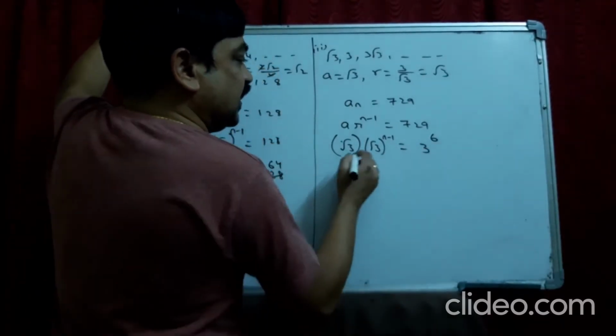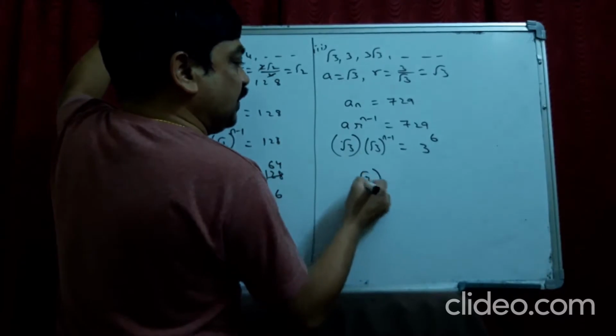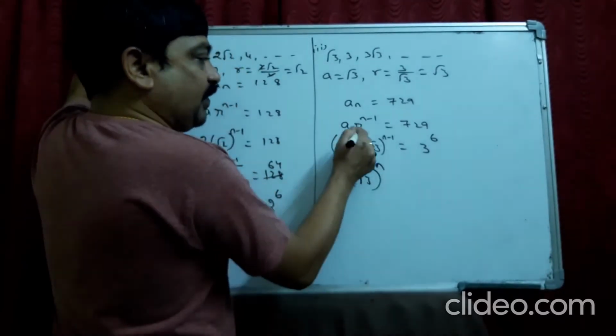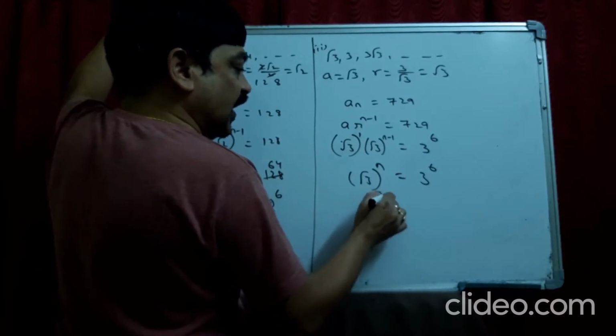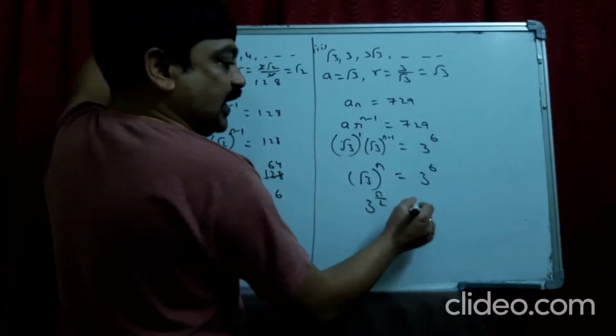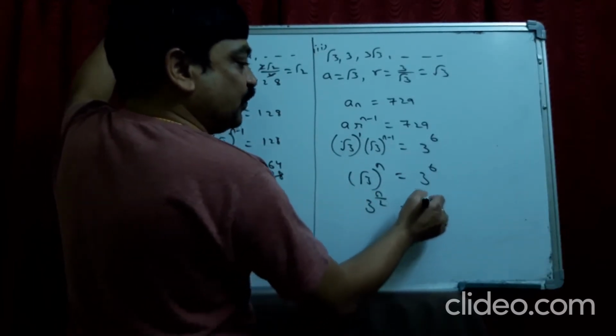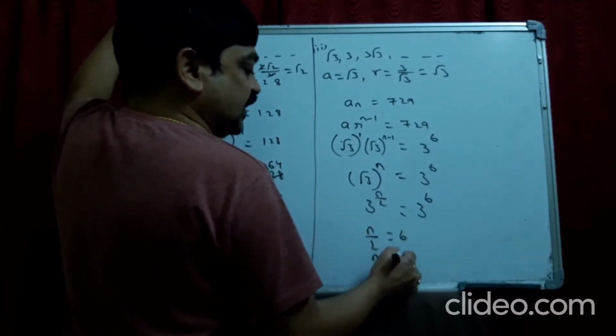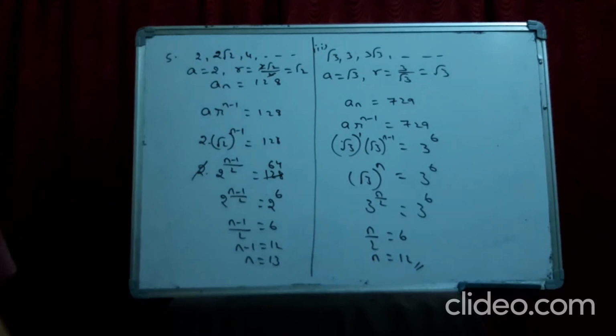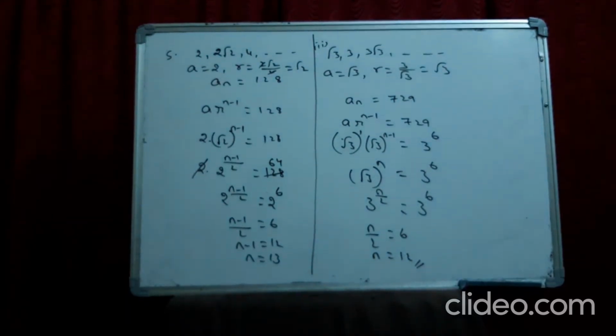Now we can write this as root 3 power n, because of power 1 and power n minus 1, equals 3 power 6. And this you can write as 3 power n by 2, because square root 3 can be written as 3 power 1 by 2. 3 power 6. Bases are same. Equate the powers, n by 2 is 6, n is 12. Okay?